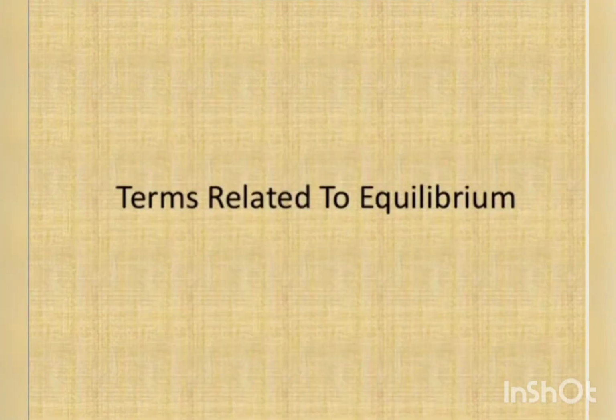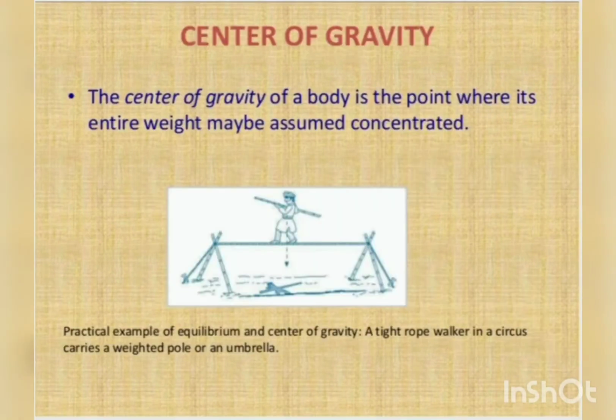Some terms related to equilibrium that we can discuss: center of gravity. The center of gravity of a body is the point where the entire weight may be assumed concentrated. Practical example of equilibrium and center of gravity: a rope walker in a circus carries a weighted pole or an umbrella.